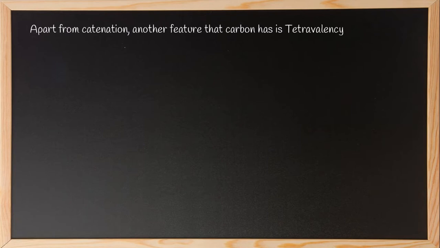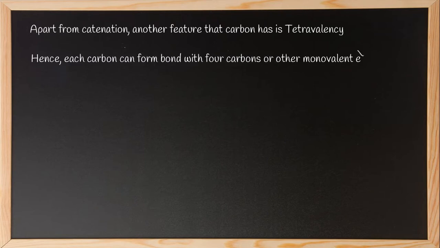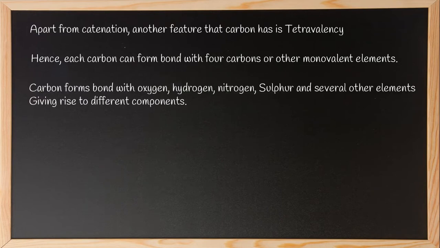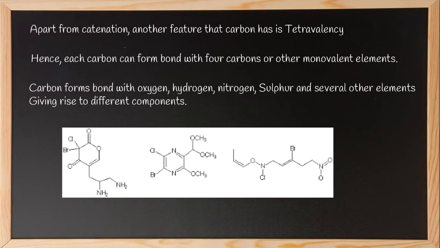Apart from catenation, another feature that carbon has is tetravalency. We all know that carbon has a valency of 4. Hence, each carbon can form bonds with 4 carbons or other monovalent elements to satisfy the valency. Carbon forms bonds with oxygen, hydrogen, nitrogen, sulfur and several other elements, giving rise to different compounds because of the property of catenation. See, you can see here the structures where the tips and corners of all these structures